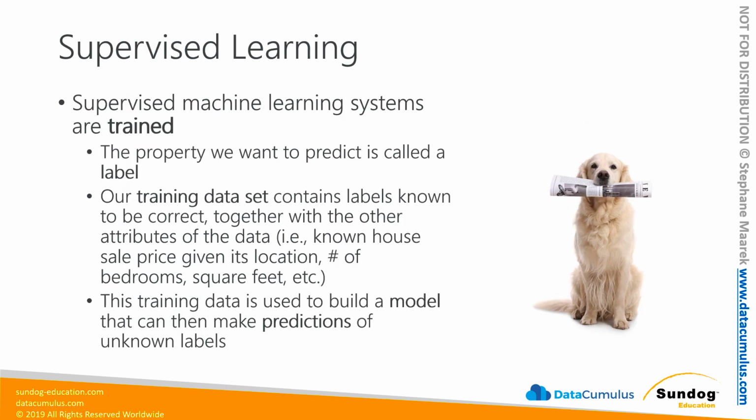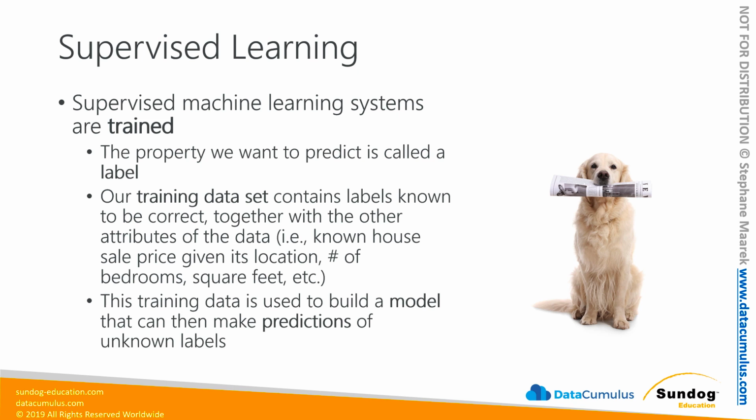Typically, we talk about supervised learning in these sorts of systems, and supervised machine learning systems are systems that are trained using historical data like we talked about. So let's get some nomenclature out of the way here first, all right? The property you're trying to predict, such as what object is in this picture or what is the sale price of this house, that's called the label of the data.